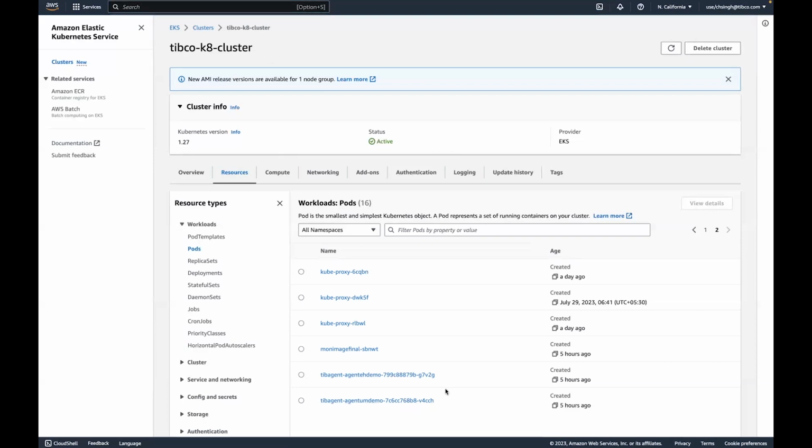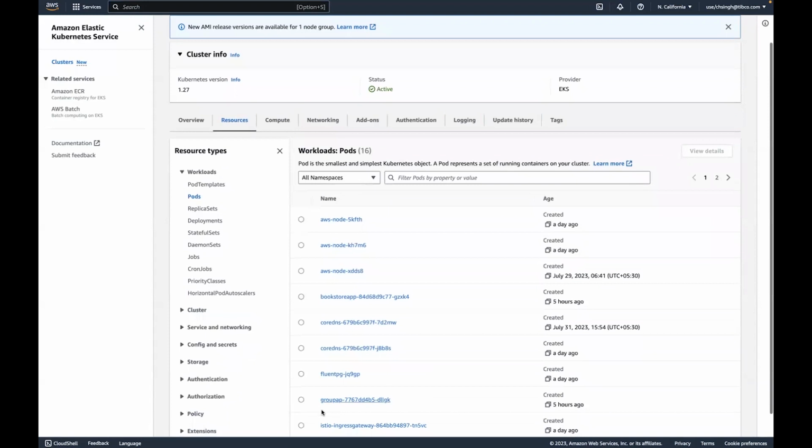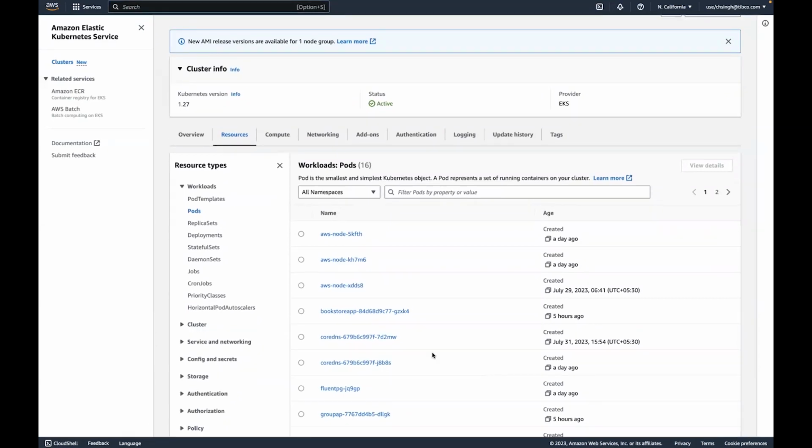I have already deployed the hybrid agent for management and monitoring. You can also see this hybrid agent running in the TCI UI. Then I have also deployed two of my BWCE applications here. One is bookstore and another is group app. The hybrid agent will auto discover both the applications and register them with TCI to monitor and manage.